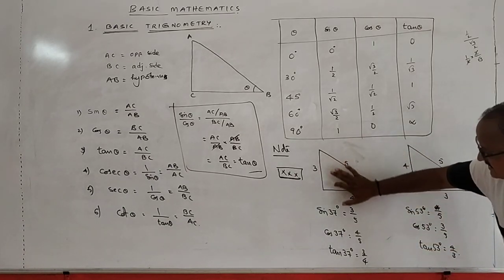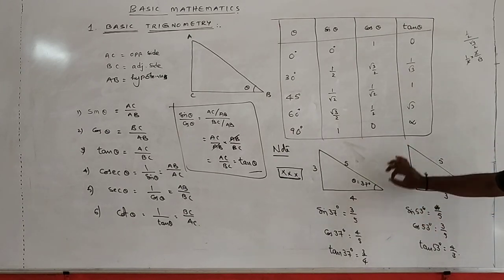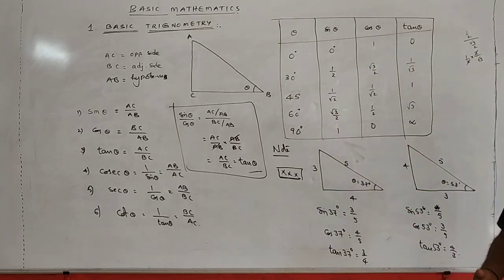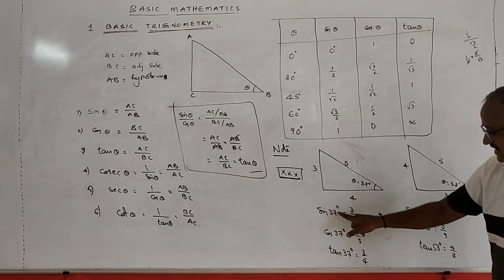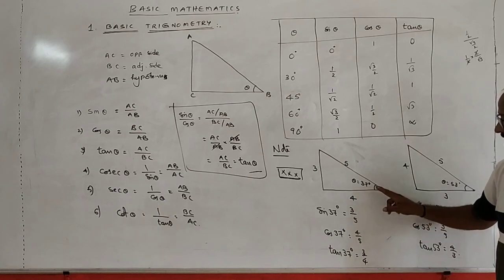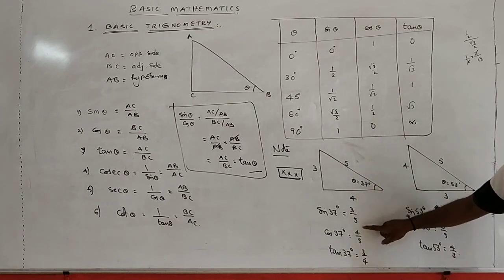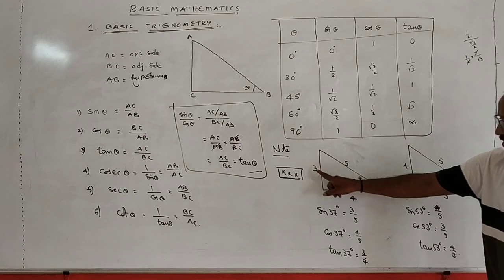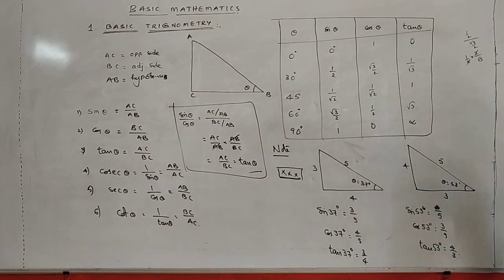By remembering these two points, we can easily write down sin and cos. See here, sin 37 means opposite side by hypotenuse, 3/5. Cos 37 is equal to adjacent side by hypotenuse, 4/5. Tan 37 is equal to opposite by adjacent, 3/4. And here, in this 53 degrees, sin 53 is equal to opposite by hypotenuse, 4/5. Cos 53 is equal to 3/5. And tan 53 is equal to opposite by adjacent, which is 4/3.